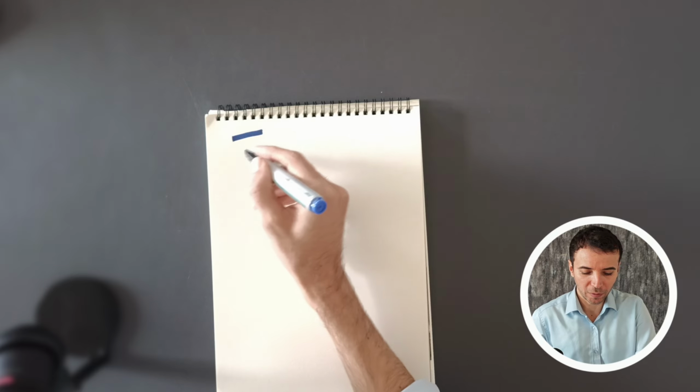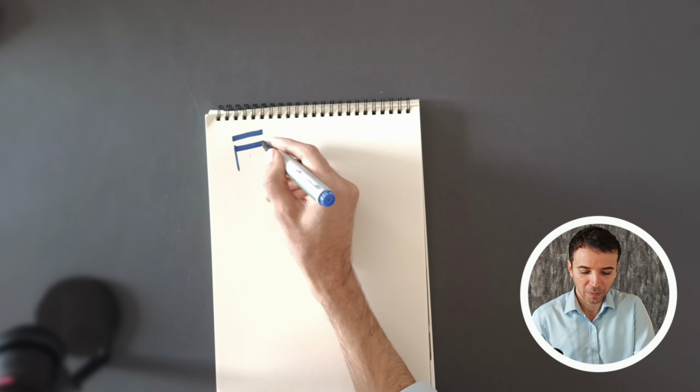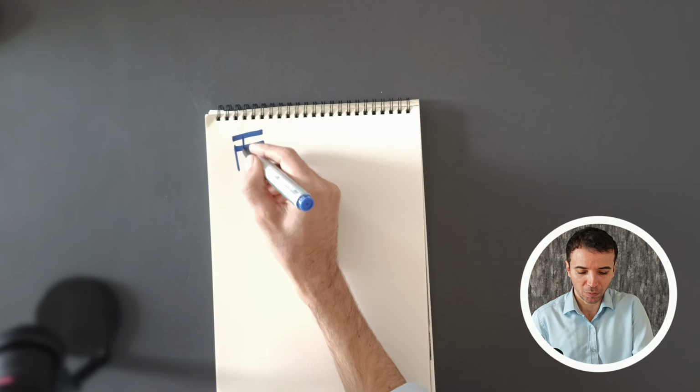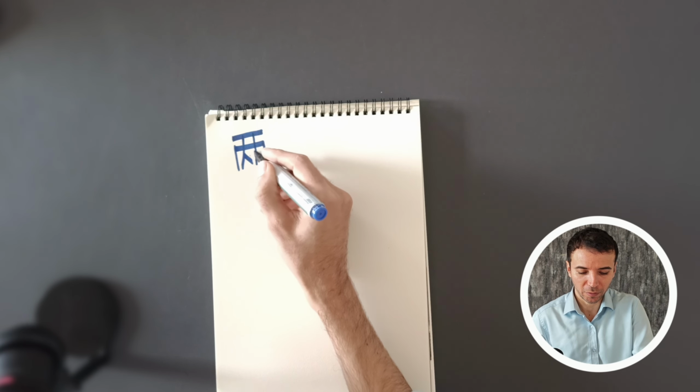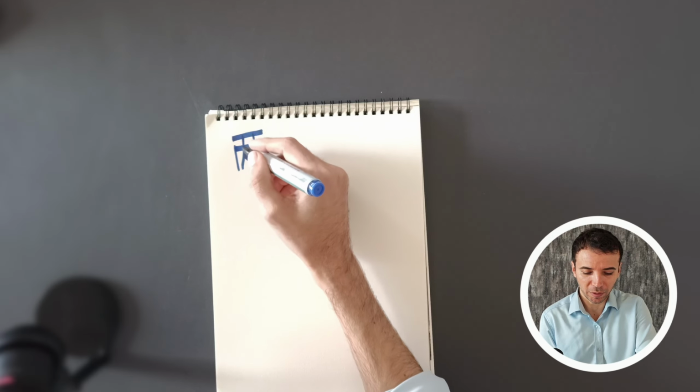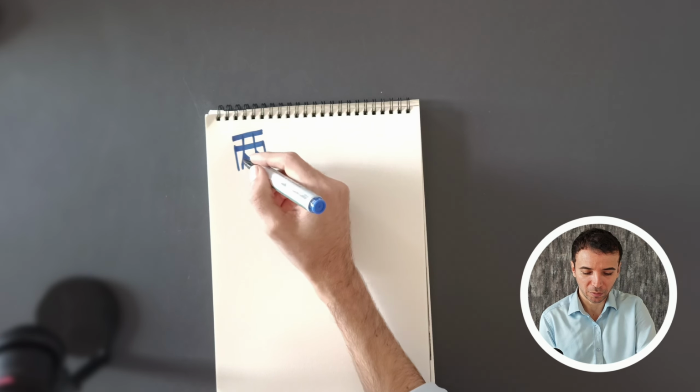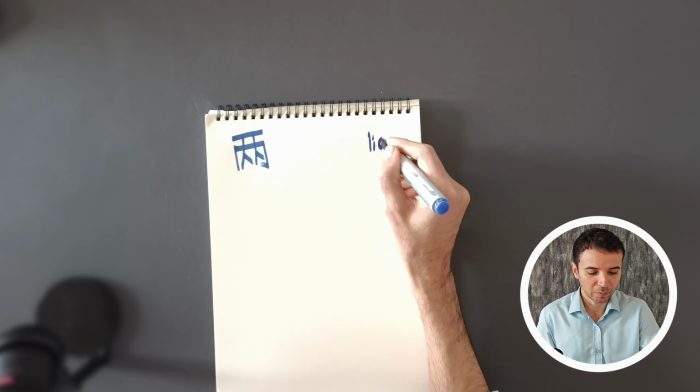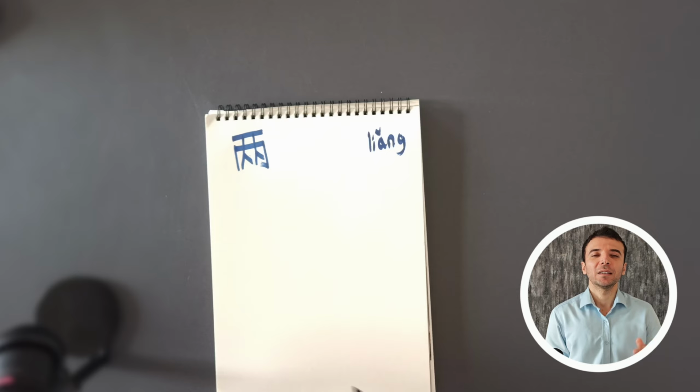Very well, let's write it here. 1, 2, 3, 4, 5, 6, 7. This kind of looks like the ren, but the head is a little bit longer. This is liǎng. Liǎng means two. It's used when we want to count things.